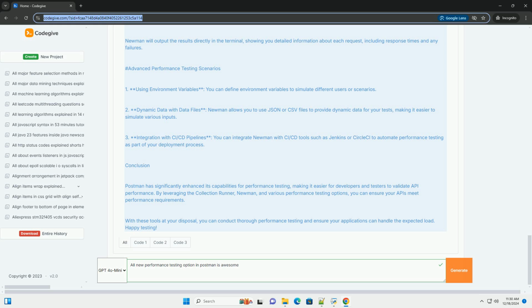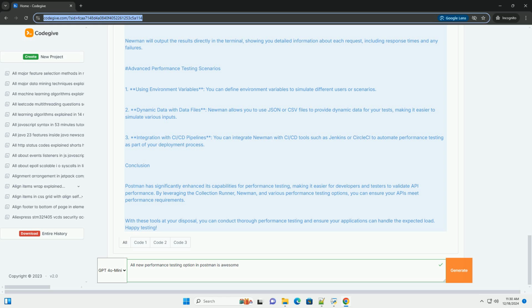3. Run load tests with Newman. Use the following command to run your collection with Newman. newman run your_collection.json -n 100. Here, -n 100 specifies that you want to run the collection 100 times, simulating multiple users. 4. Analyze the output. Newman will output the results directly in the terminal, showing you detailed information about each request, including response times and any failures.